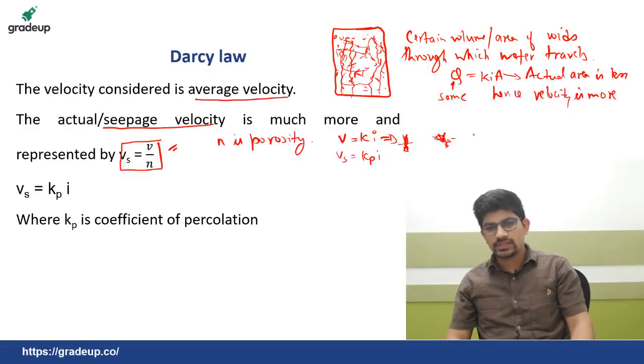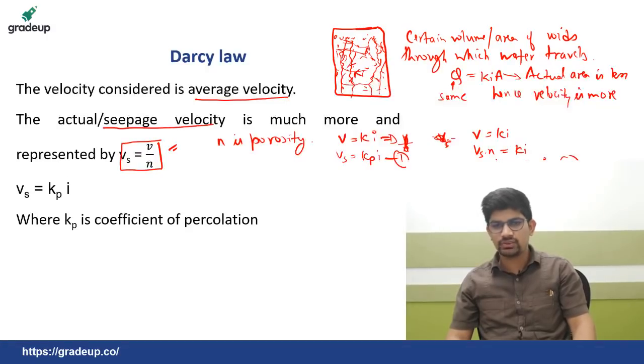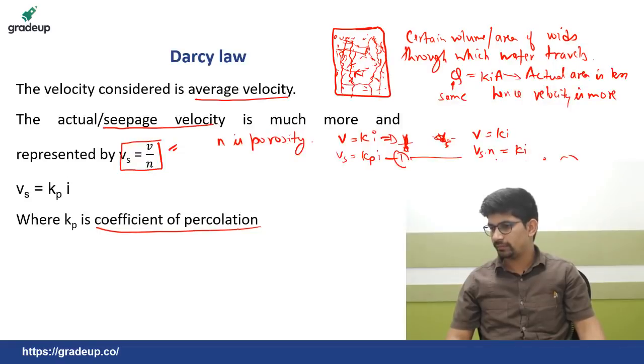V is equal to Ki. So, here we can write Vs into n is equal to Ki, or Vs is equal to K by n into i. So, if this is first, this is second, and if we compare these two equations, i is equivalent to i. So, Kp will be equal to K by n. And here Kp is the coefficient of percolation.